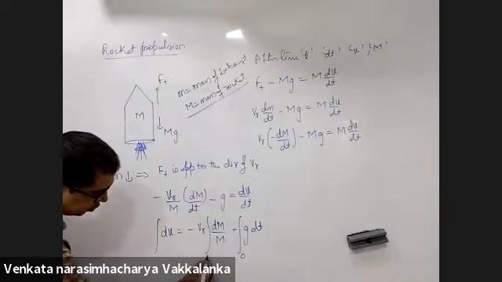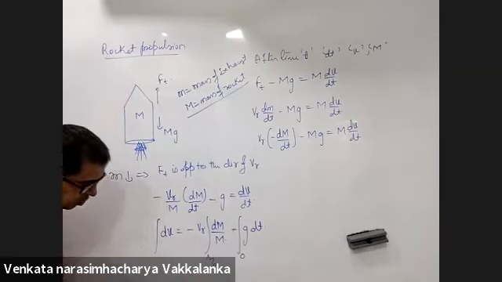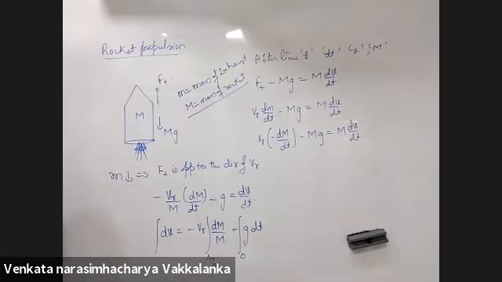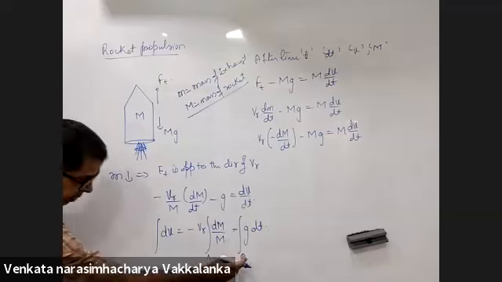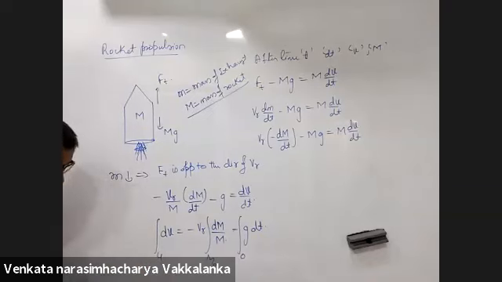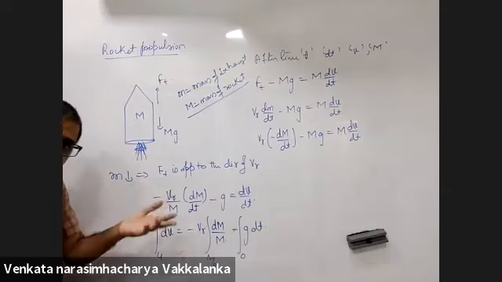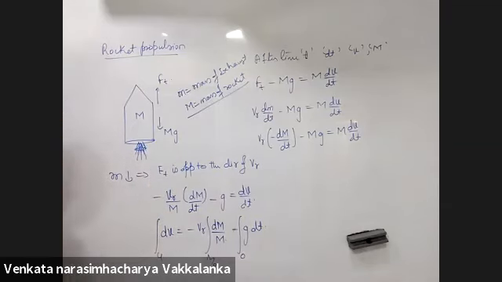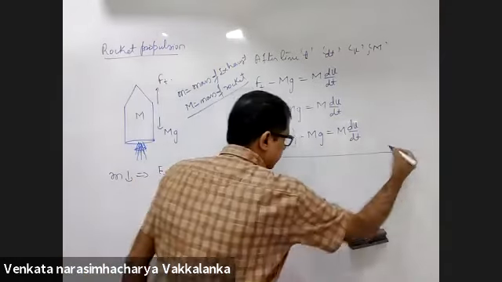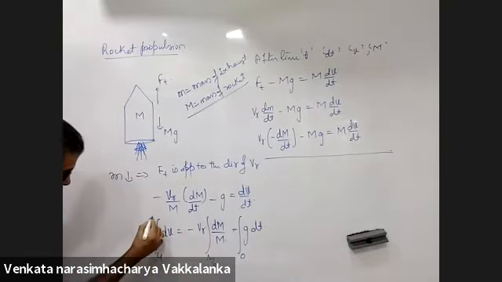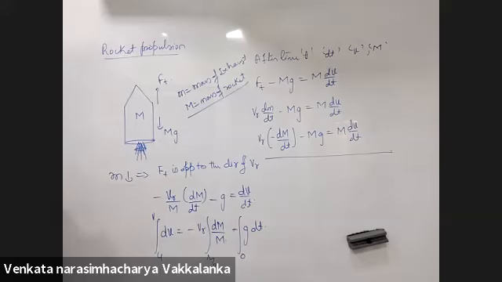At time t equal to 0, mass was capital M naught. At time t equal to 0, velocity was u. I am not taking initial velocity 0. If it is 0, in the last step you can substitute. Now, final velocity will be v.